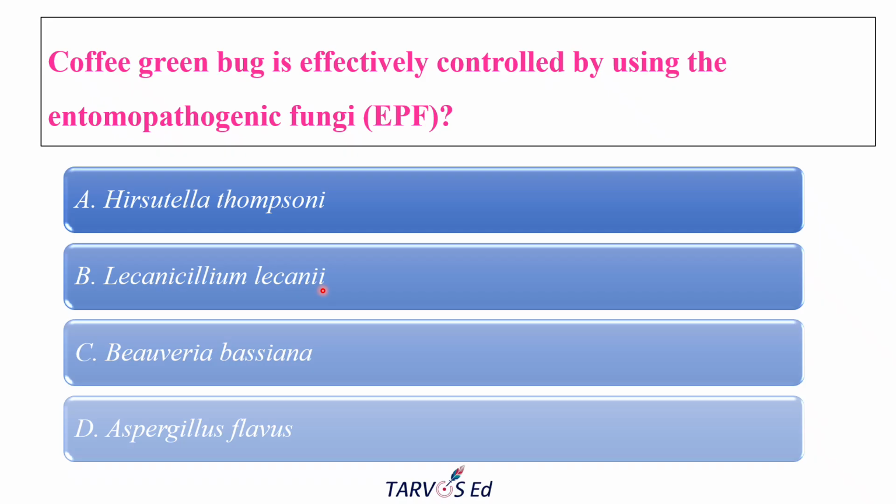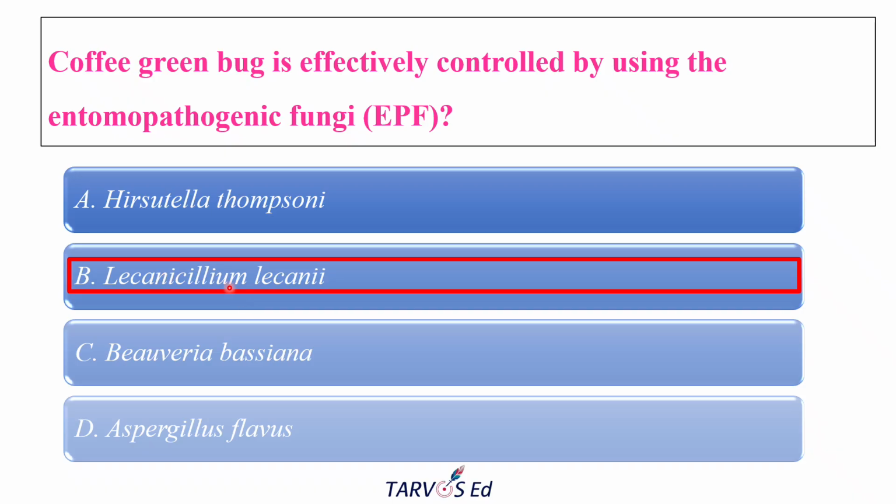So that's why it is called white halo fungus. Then Beauveria bassiana is the white muscardine fungus. Green muscardine is also there, that is Metarhizium anisopliae. Then Aspergillus flavus, that is yellow mold or Aspergillus earrot.